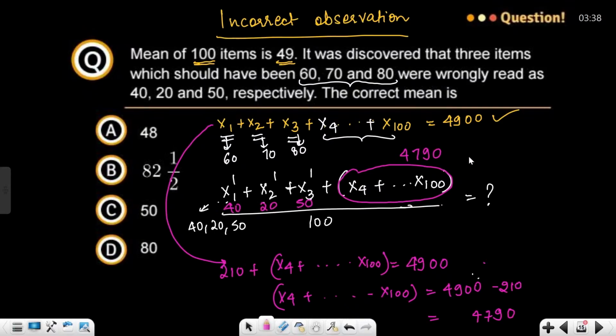Plug in the values, it is going to become 4, 5, 6, 7, 8, 9, 10, 11. So 110 plus 4790, upon 100, will be your answer.